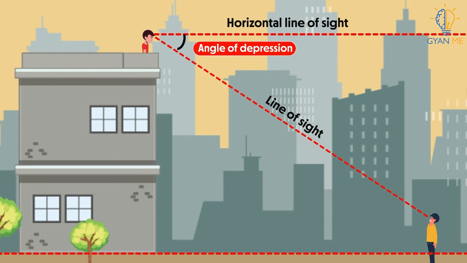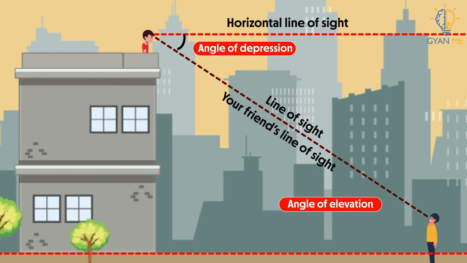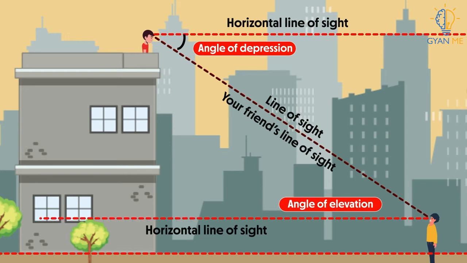Absolutely. Now what about the angle for your friend? It will be an angle of elevation. Since he is looking up at you, the line of sight for him will be like this, coming upwards toward you. And what will be the horizontal line for him? Yes, the road surface. As obvious, this line of sight is above the horizontal and thus makes an angle of elevation with it.